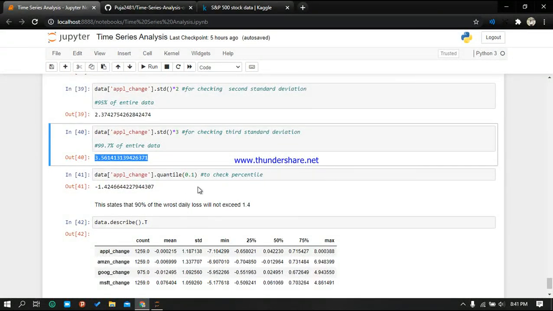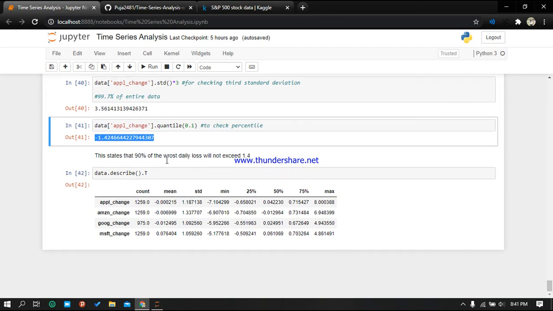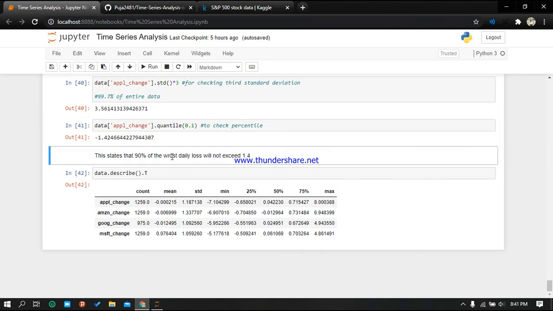Then we have calculated the quantile. For the 10th quantile we have given 0.1 here. This number shows that the worst daily loss will not exceed this: 90% of the time, the worst daily loss will not exceed 1.4. Then you can see the details from here, like data.describe for Apple change: count, mean, standard deviation, minimum, 25% of data, and all those things.